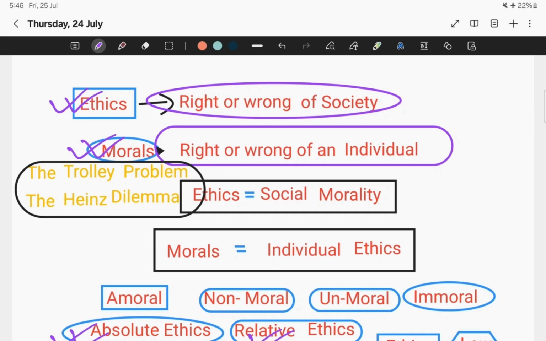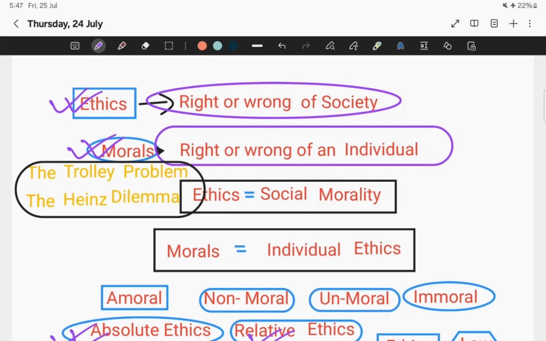Say for example, we all know about the Heinz dilemma. What was that dilemma? A man named Heinz needed a drug to save his wife's life, but could not afford the price set by the pharmacist, who refused to lower it. So that is a dilemma. At that moment, what will Heinz think? Whether to steal, because if he does not give that medicine to his wife, she may not survive. That is the Heinz dilemma.